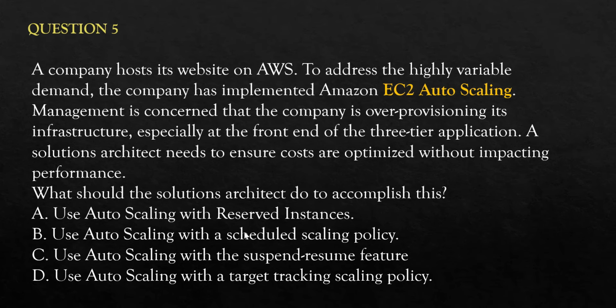The first is use auto scaling with reserved instances. See, reserved instances will not work here because reserved instances are meant to save the cost. If you know that you have loads coming in between 9 to 2 p.m., you can buy a reserved instance or a scheduled reserved instance, and that will reduce your cost. Here it will not help the over provisioning.